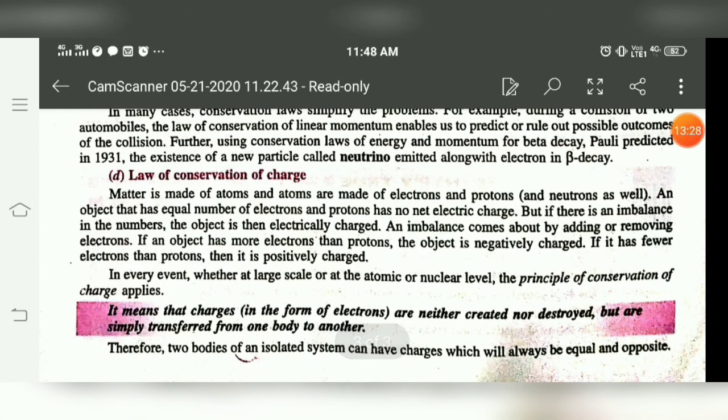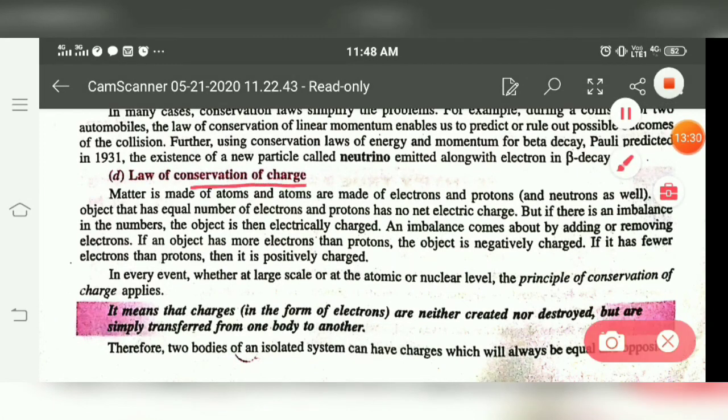Next is the law of conservation of charge. Charge means positive or negative charge. It means if on a body, or in a system, the net charge remains the same, it can transfer from one point to another, but the total charge of the system will remain the same. It means that charges are neither created nor destroyed, just like energy, but they are simply transferred from one body to another. This is called the law of conservation of charge.